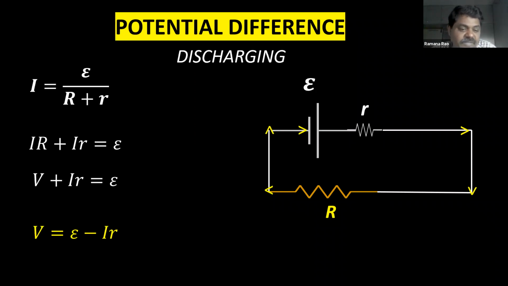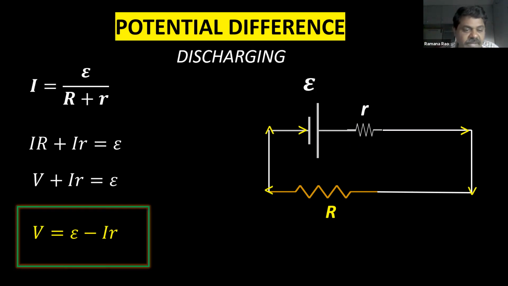Epsilon means EMF of the cell. I, current circulating through the circuit. And small r is internal resistance. So this is a very important formula for the potential difference at the cell in the process of discharging.